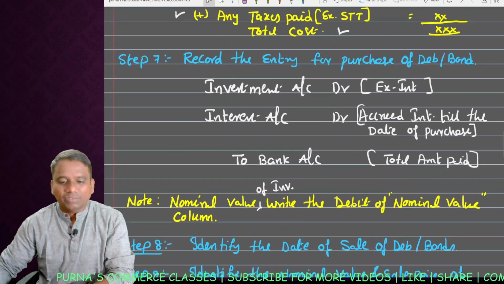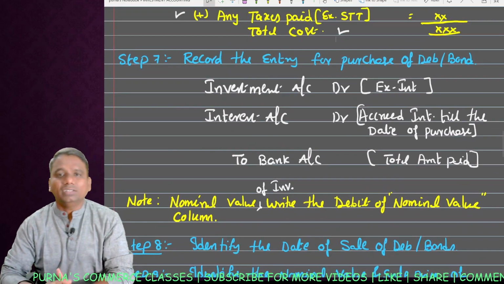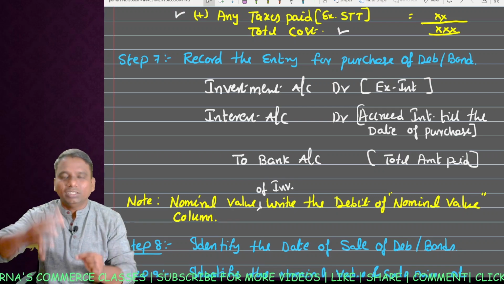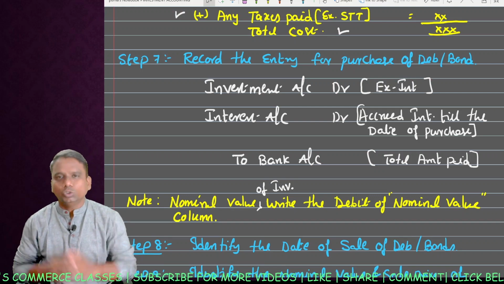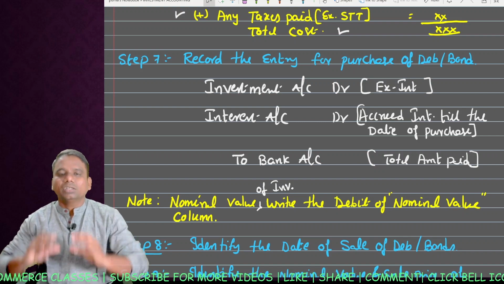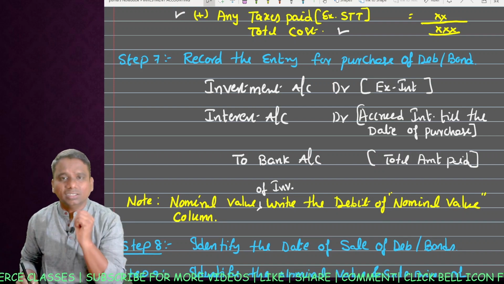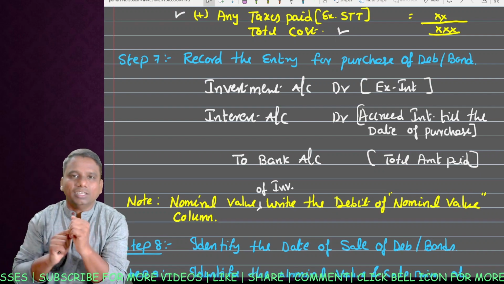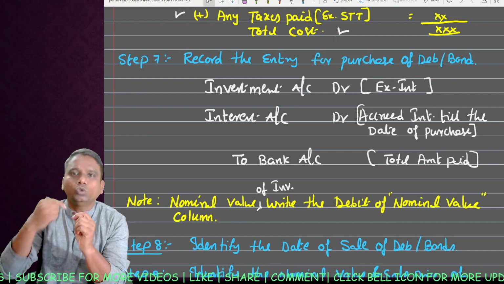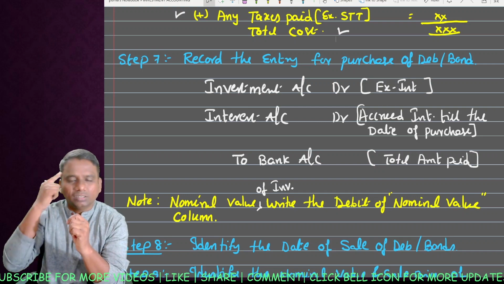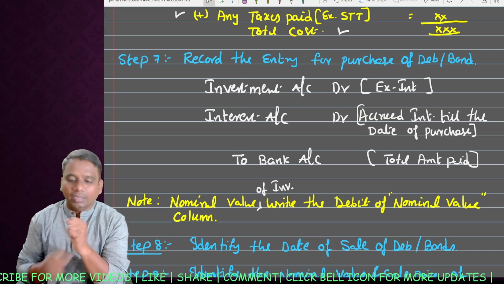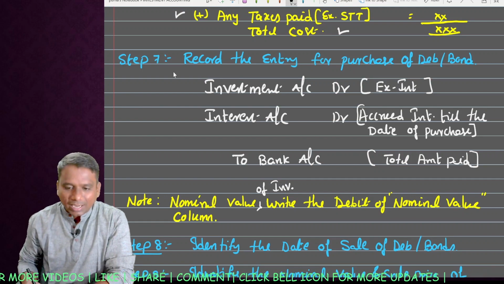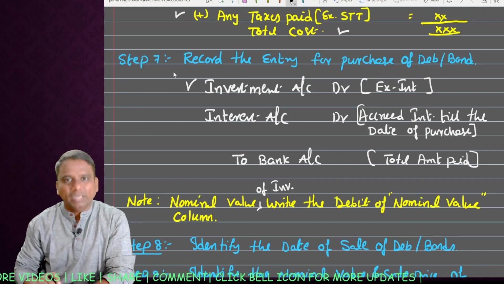Next, step 7. Now we identified the cost of purchase. Now this transaction we should record in the books of accounts. You need not write the journal entry, but here we'll try to understand the journal entry. You are required directly to prepare the investment account. That means you need to post it. Before posting, try to visualize and remember the entry in your mind. So what is the entry we record? As investment is our asset, so debit.